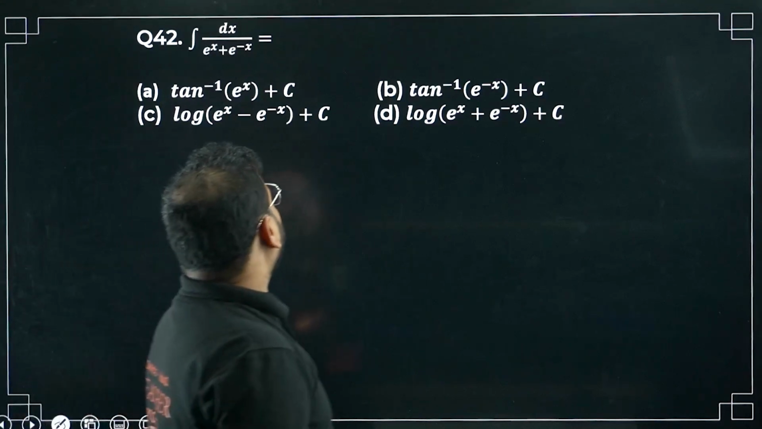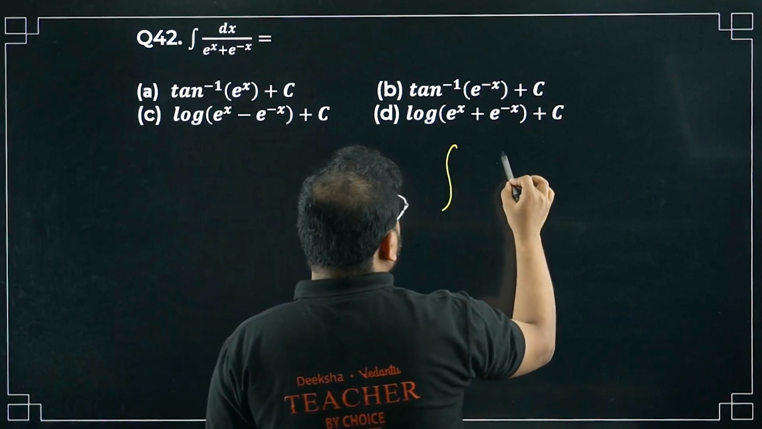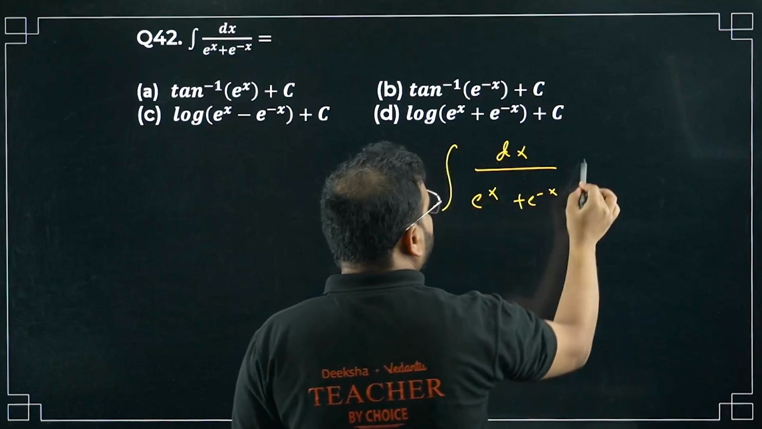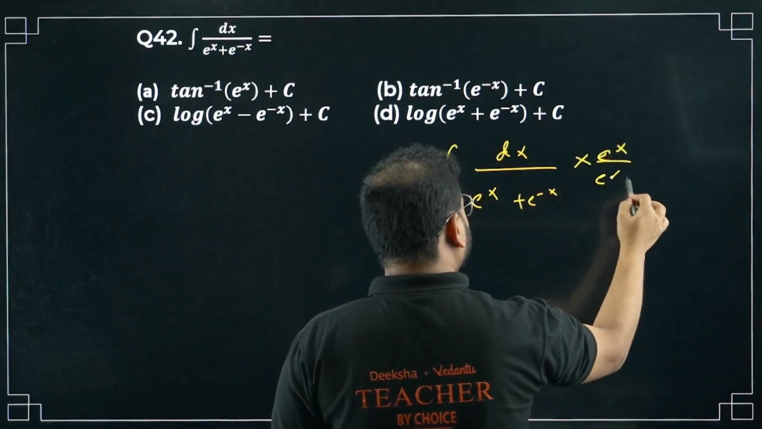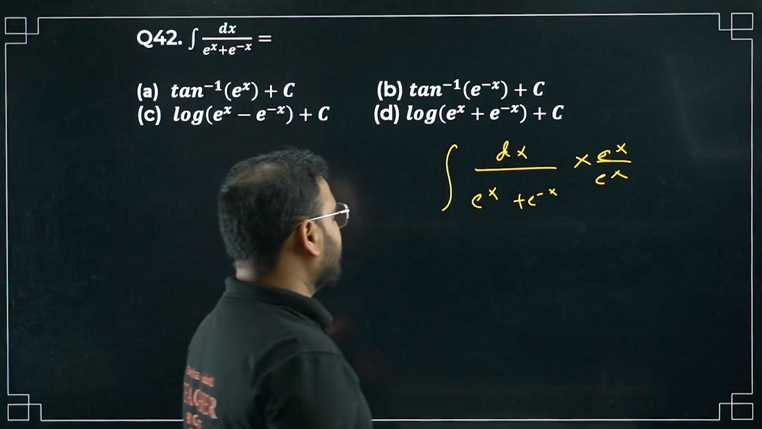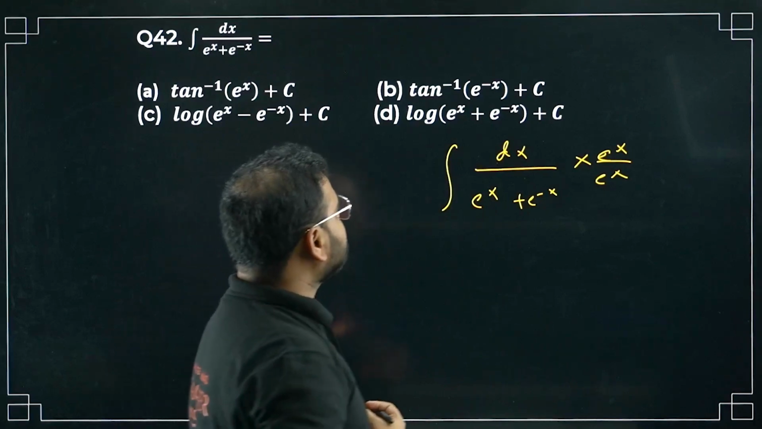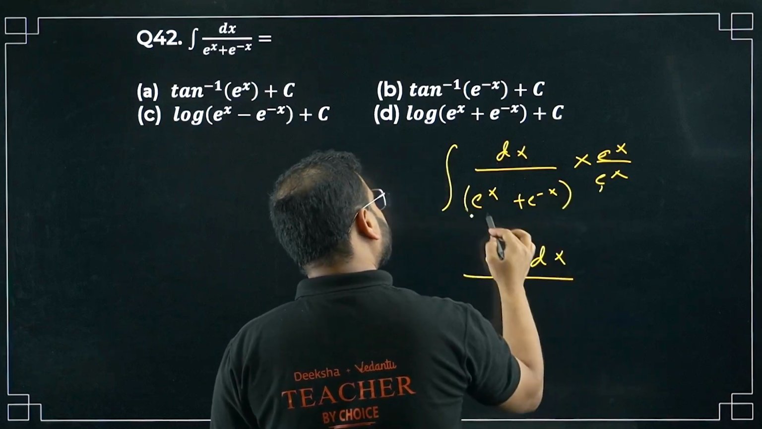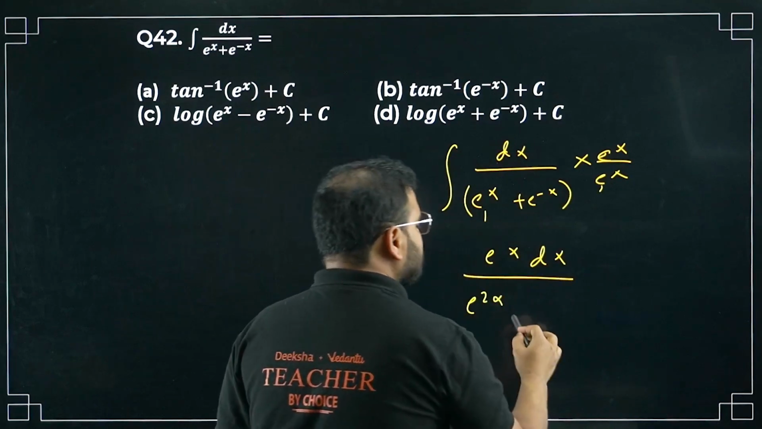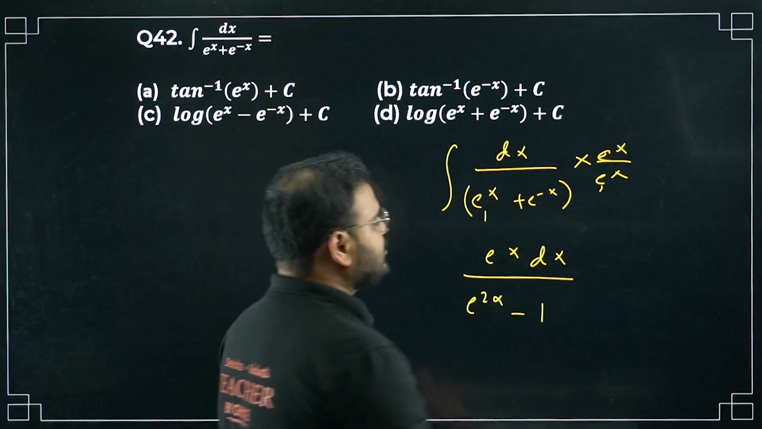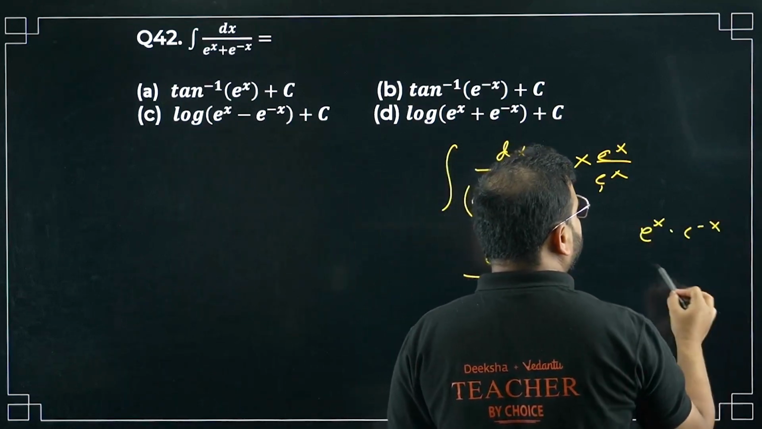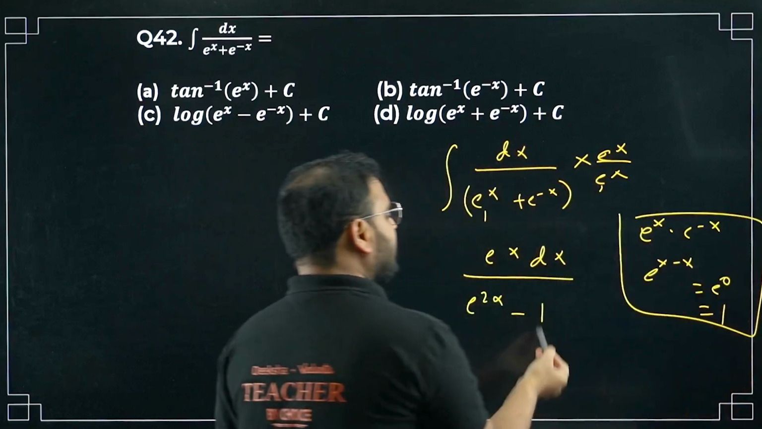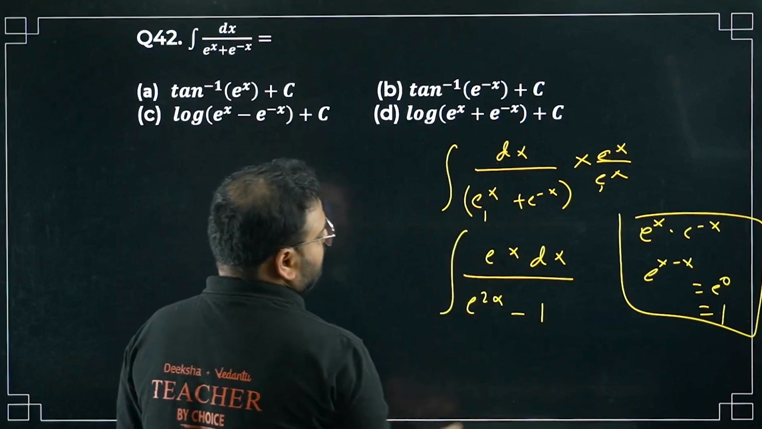42. We have this integration, dx upon e power x plus e power minus x. Do one thing. Multiply everything with e power x, both up and down. What do you get? You get e power x dx in the numerator, and in the denominator e power x into the first one becomes e power 2x, and this becomes simply 1. How? E power x into e power minus x becomes e power x minus x, e power 0, which is 1. Check this out. There's a plus sign, not a minus sign.